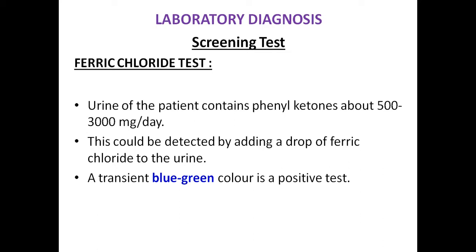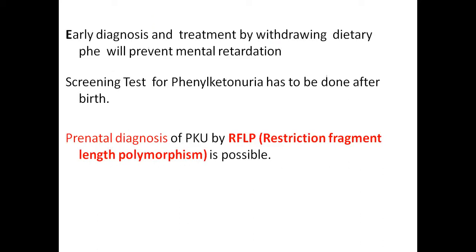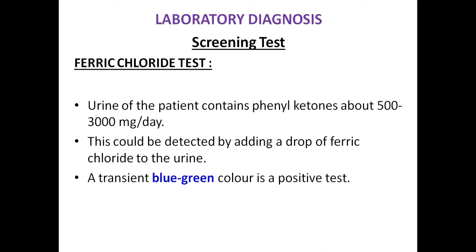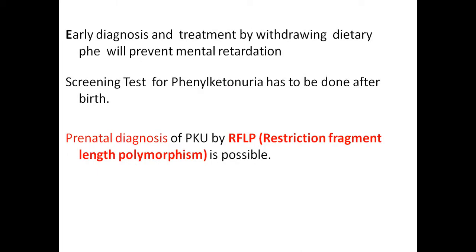When you add ferric chloride reagent to the urine sample of a phenylketonuria patient, the urine turns blue-green, which indicates a positive test, because the phenylketones reduce the ferric chloride and give this bluish green color.